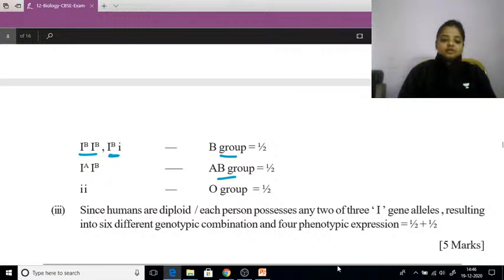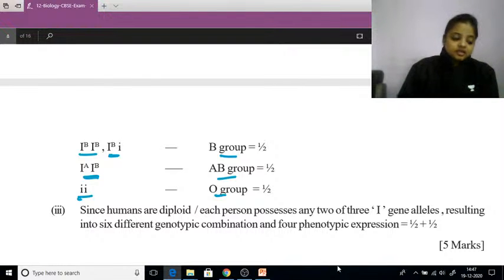For the AB type of blood group, the genetic basis should be IA and IB, and for O there is only one, that is small i and small i. Small i is the recessive gene, we can say, so blood group O occurs only with recessive gene characters. Until both small i and small i, both recessive genes, come together, blood group O cannot be obtained. Understood?